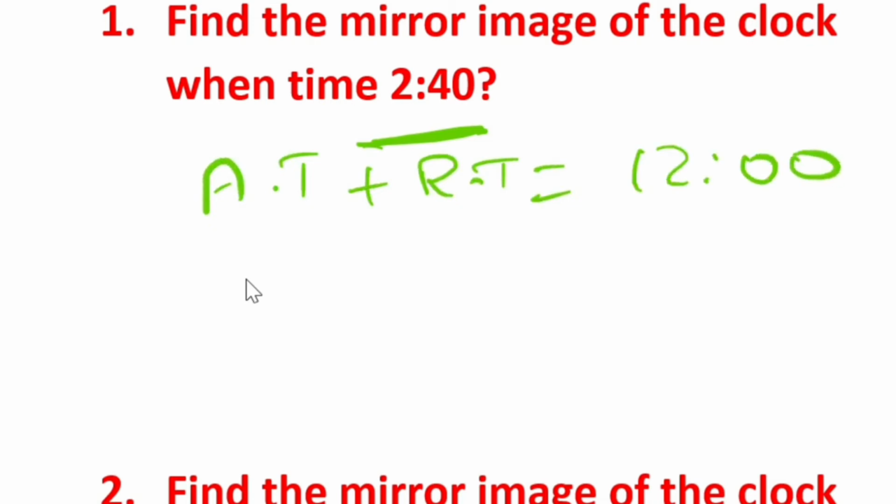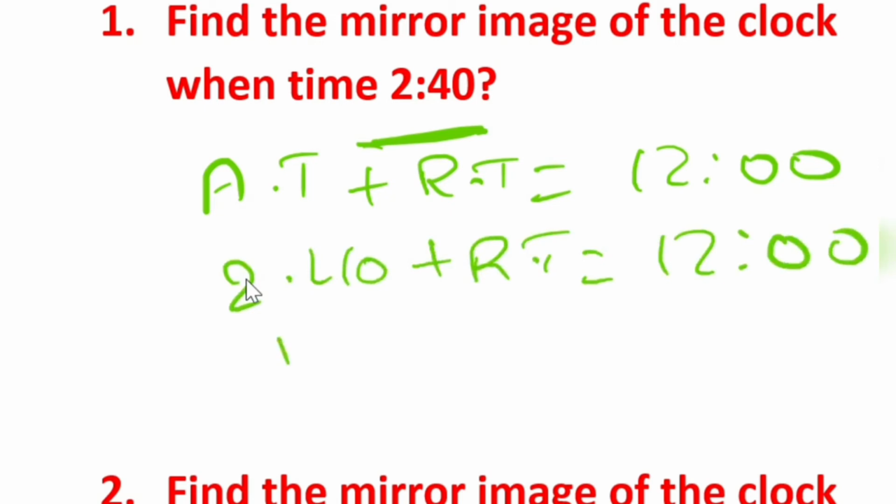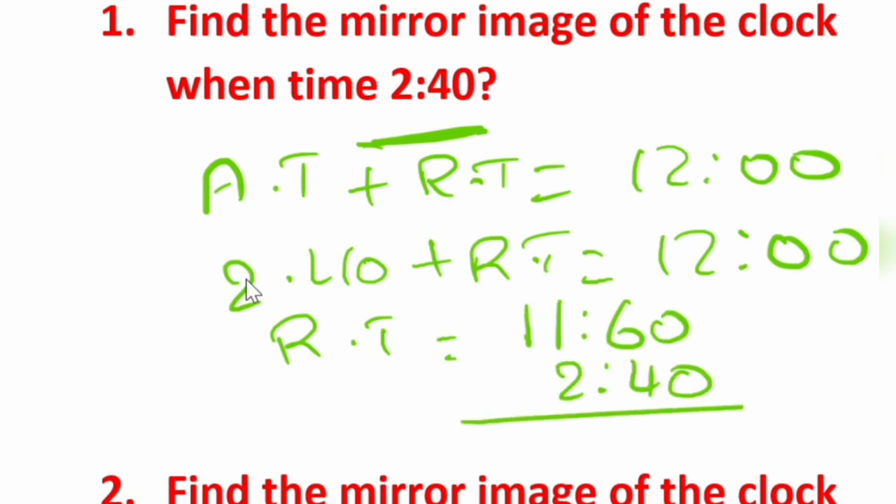Okay, so the actual time given is 2:40, plus the reflected time they're asking for, equals 12 o'clock. If you want the reflected time or mirror image, you need to subtract 2:40 from 12 o'clock. If you find it difficult to subtract from 12 o'clock, you can write it as 11:60. Then 11:60 minus 2:40 gives 9:20. So the answer is going to be 9:20. See friends, how easy it was.